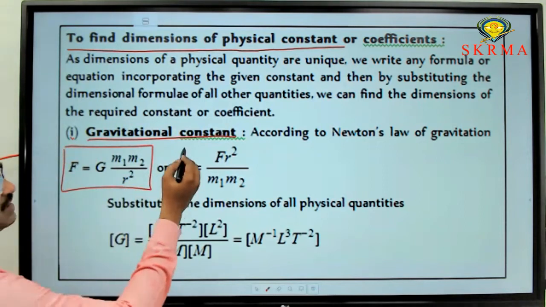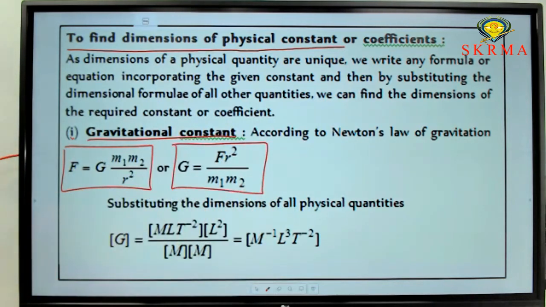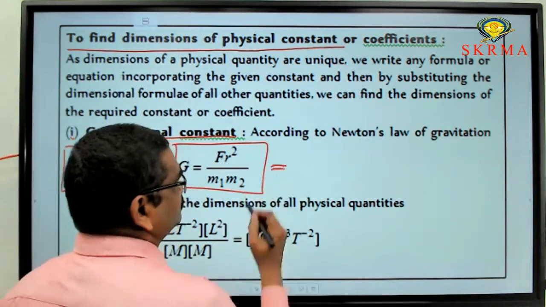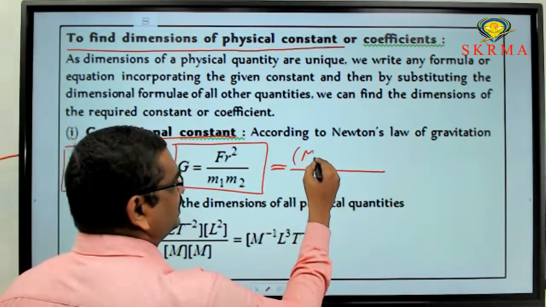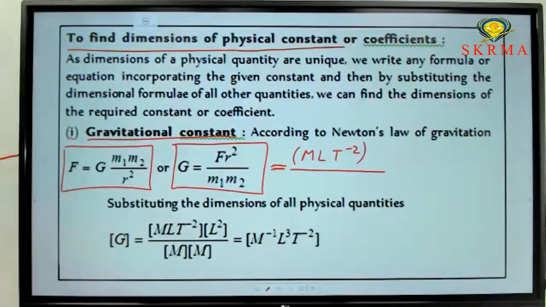Now rearrange this equation for G. Then you will get G as F into r square by m1 m2. Now substitute the dimensional formula for each and every quantity. What is the dimensional formula for force? That is M L T power minus 2.